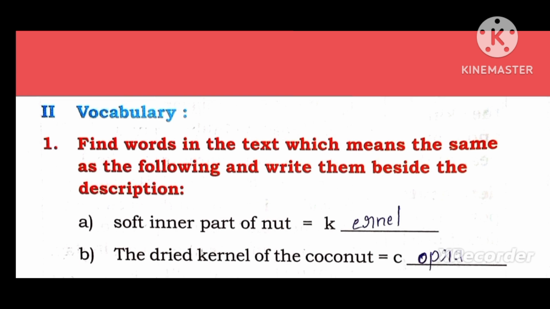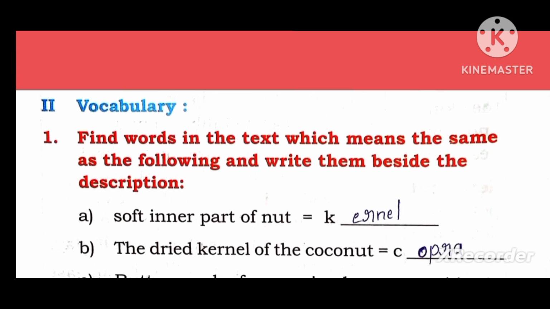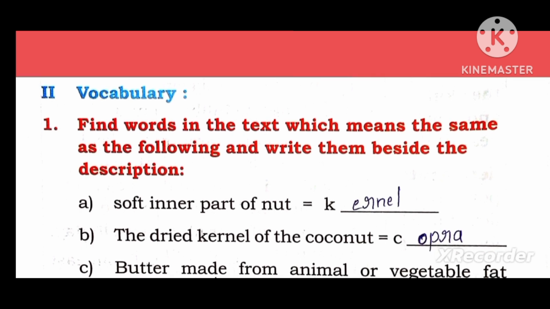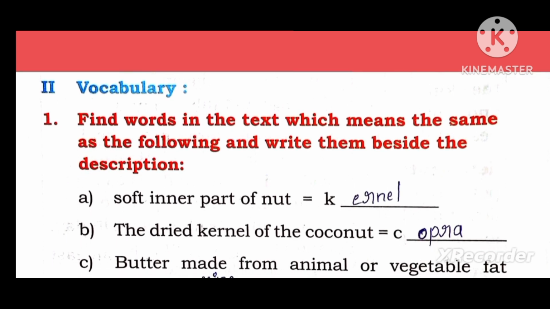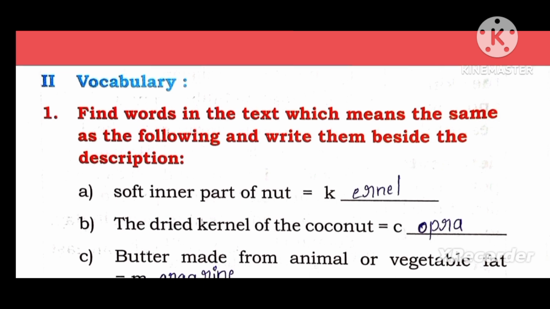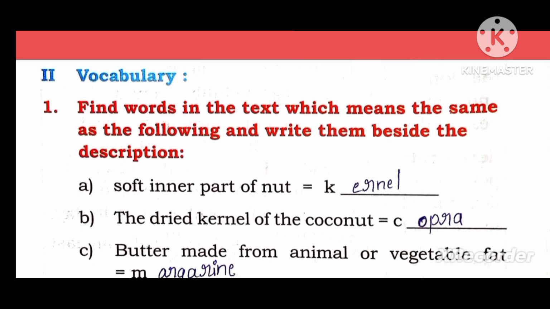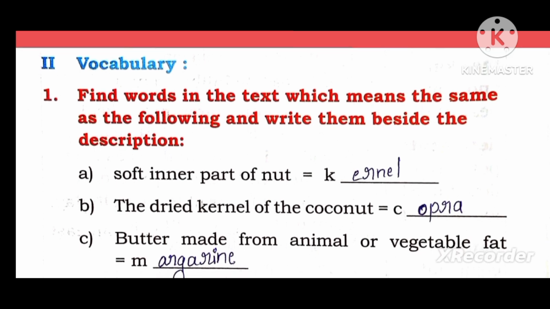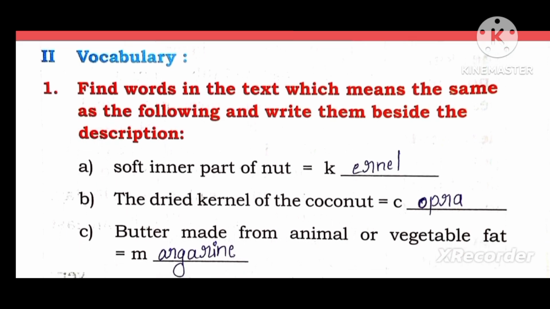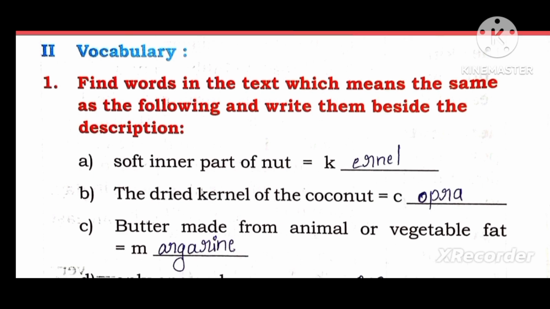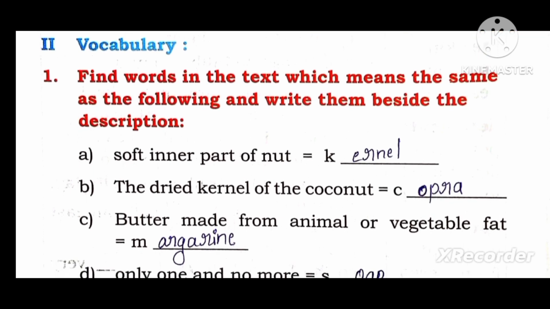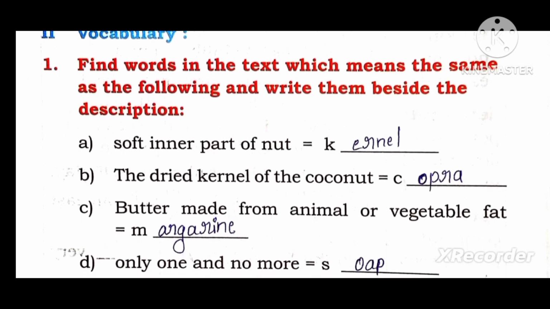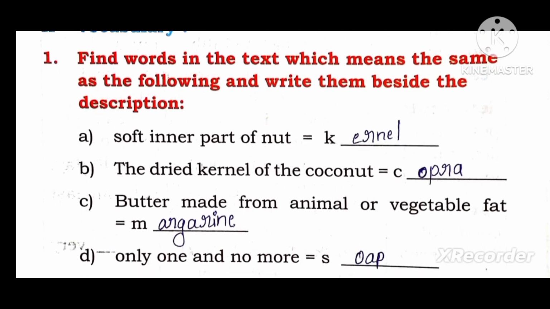Second main, vocabulary. Find words in the text which mean the same as the following and write them beside the description. Soft inner part of the nut: kernel. Second one, the dried kernel of the coconut: copra. Third one, butter made from animal or vegetable fat: margarine.